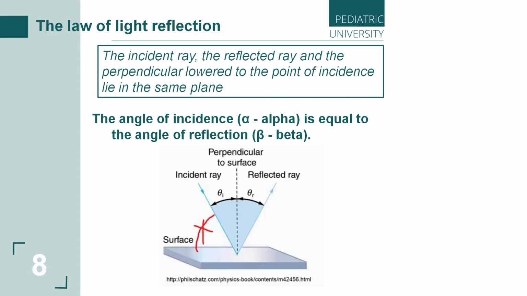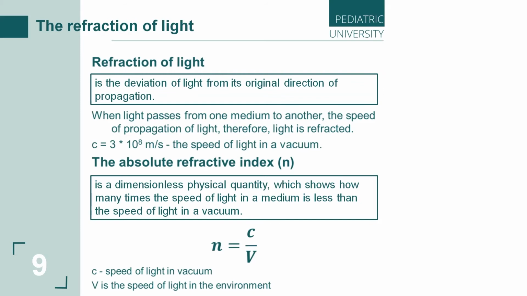And what is next? After reflection, we know there must be refraction. But before moving on to the next law of optics, we need to discuss some important concepts. First of all, we'll talk about refraction.